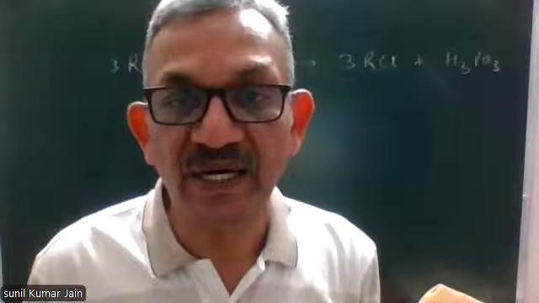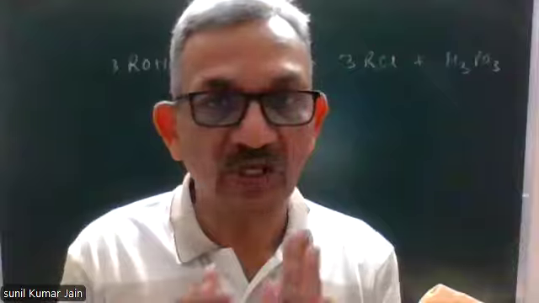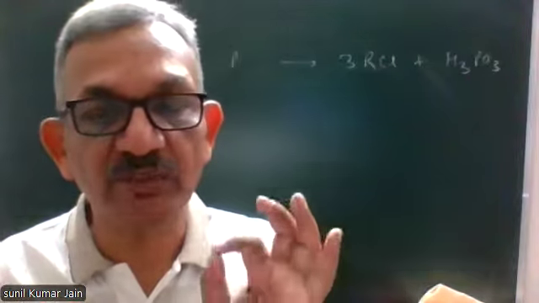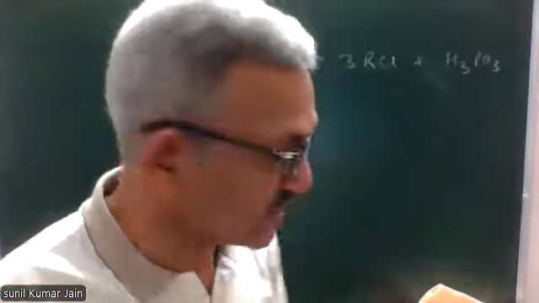PBr3 and PI3 are unstable compounds, and they are prepared in situ. They are not highly unstable, they are unstable, and they are prepared in situ by the reaction between halogen and red phosphorus. What does it mean?